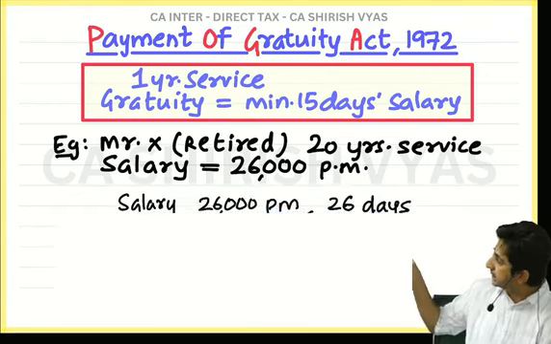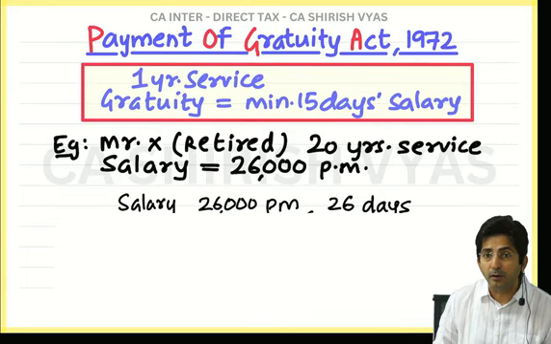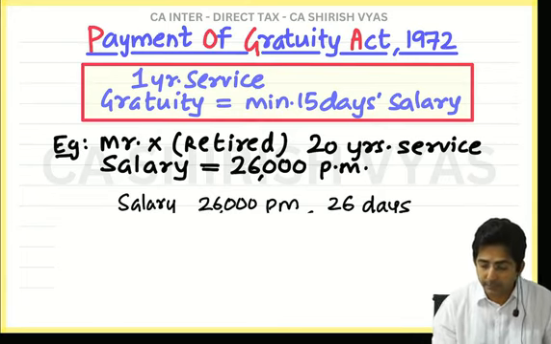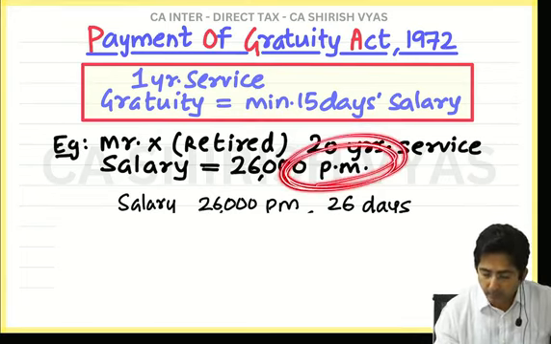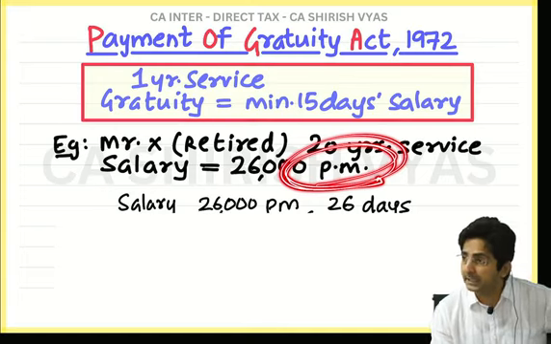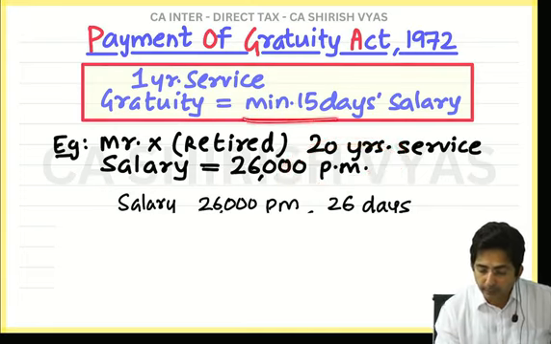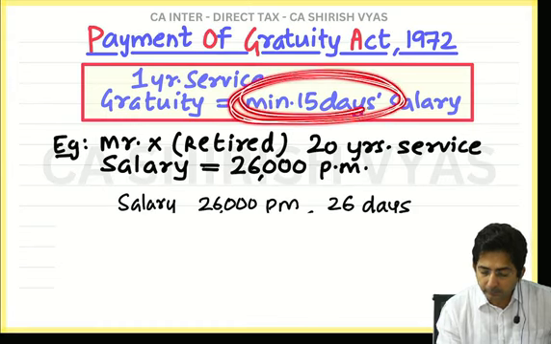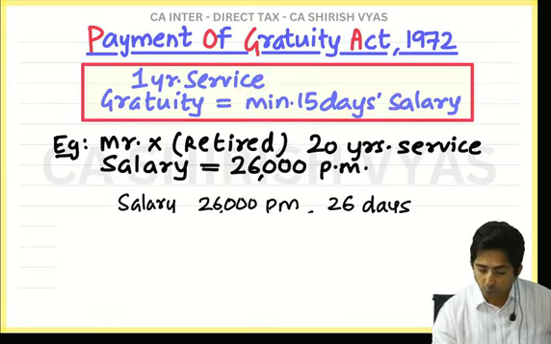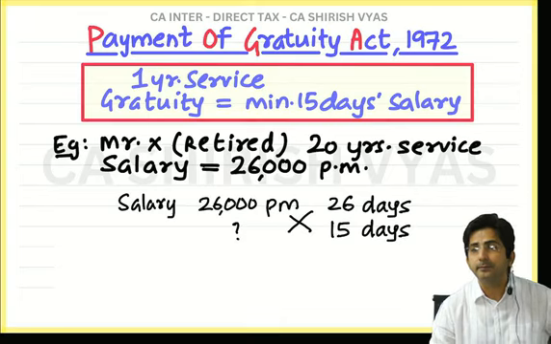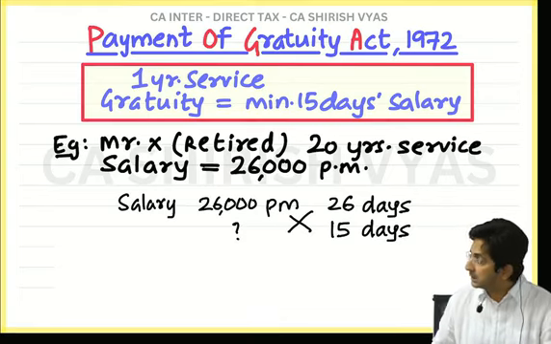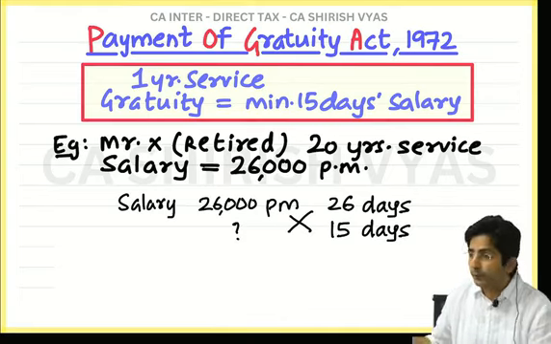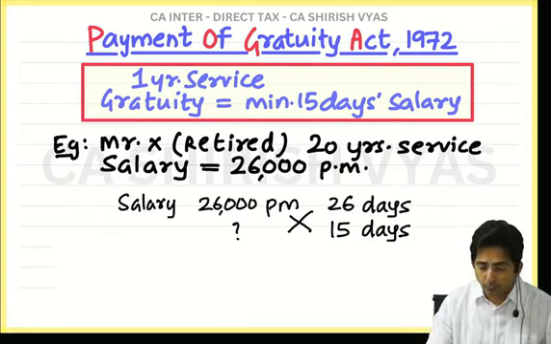So the salary of 26,000 is the salary for 26 days. Actually it is per month, but 1 month is 26 days. But do I want 26 days salary or 15 days? So cross multiply: 26 days, 26,000; 15 days, how much?